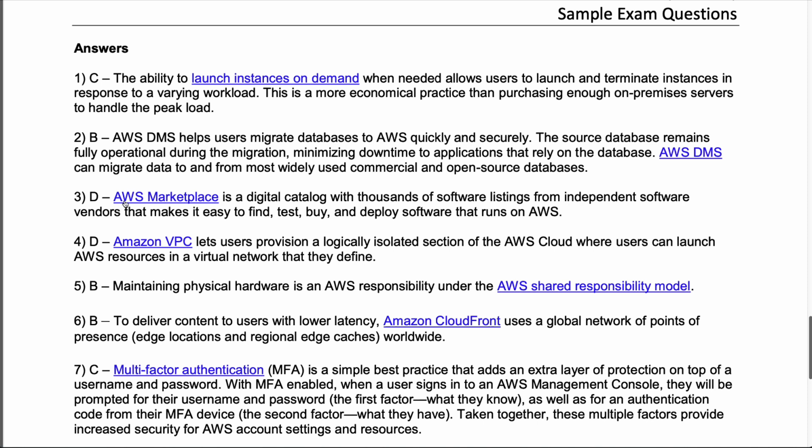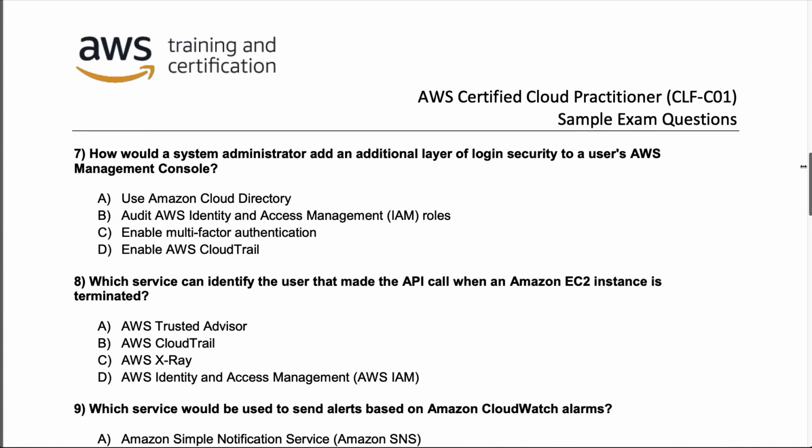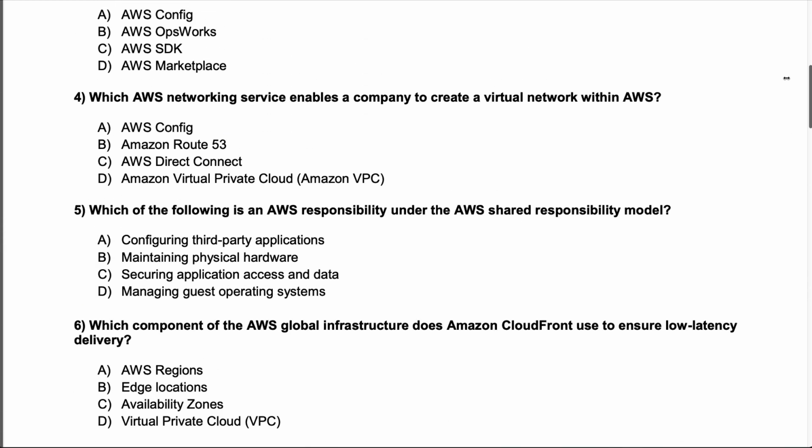We see that AWS Marketplace is a digital catalog with thousands of software listings from independent software vendors that make it easy to find, test, buy, and deploy software that runs on AWS. So again, critical to know that information. If you didn't know it, you should put that into your personal study guide and make sure that you've memorized it and even clicked on the links of what AWS Marketplace is. Let's go to the next question.